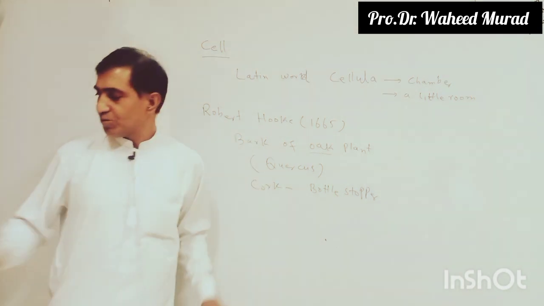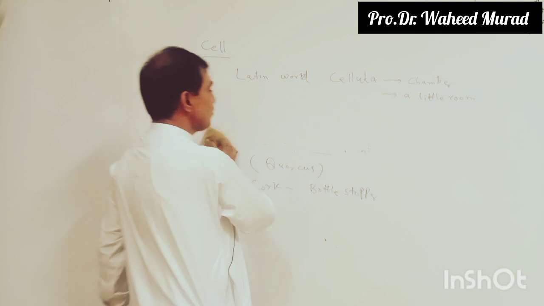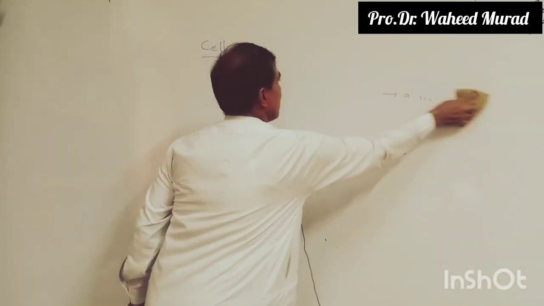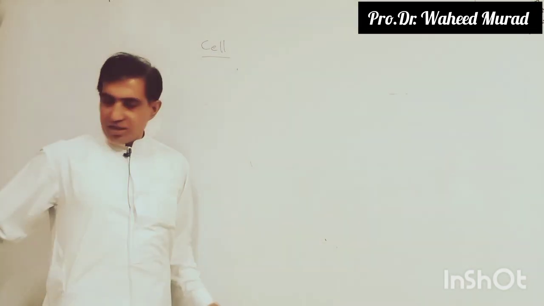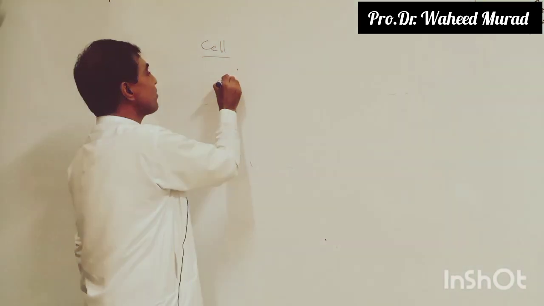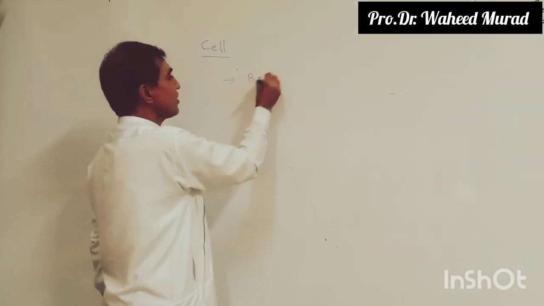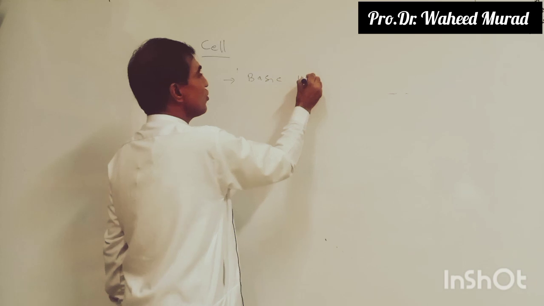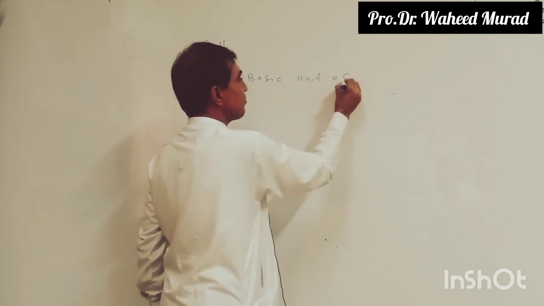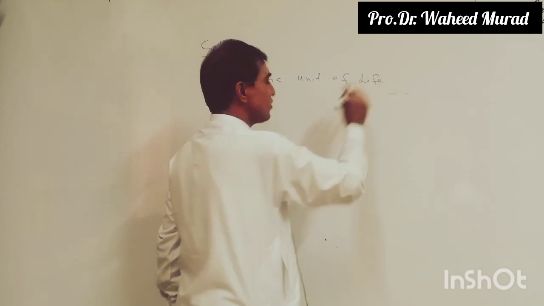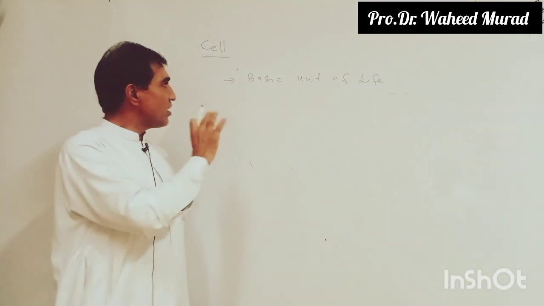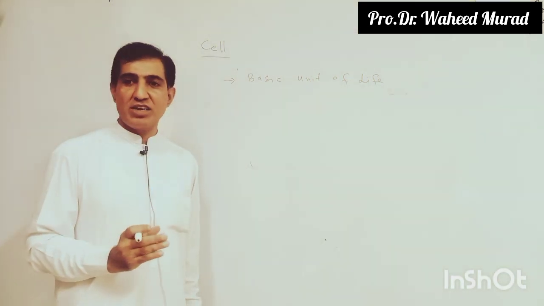Now what is cell? Definition of cell. The cell is the unit of life, the basic unit of life. That is the simplest definition of cell. A basic unit of life is called cell.